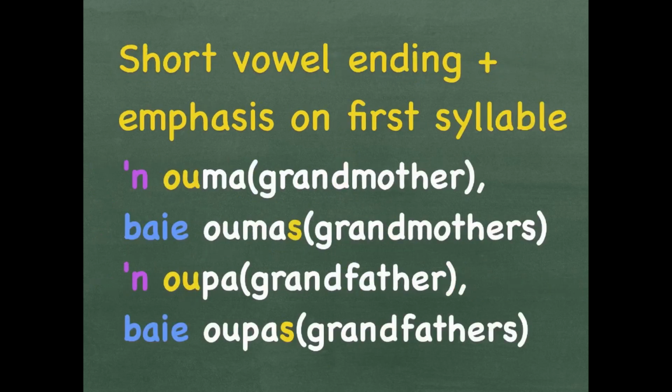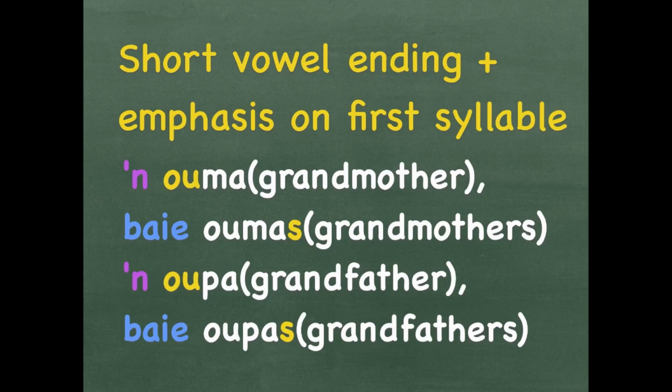Now, the following words might look similar at the end when we look at ma and pa. Oma and opa is your grandmother and grandfather. These are words with a short vowel ending, but the emphasis is on the first syllable. We say o, ma.